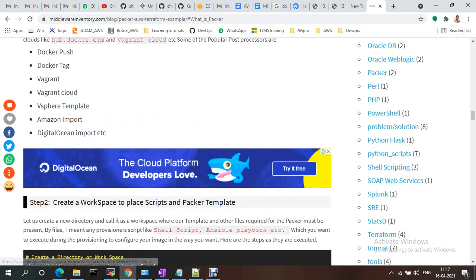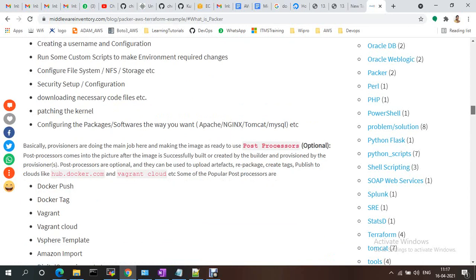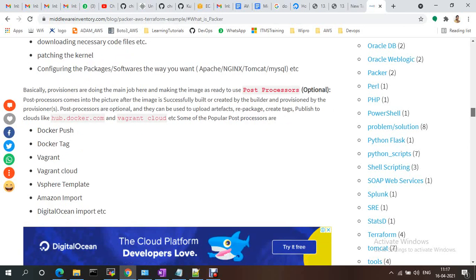Along with that we have one more, that is post-processors. It's optional. Post-processors run after the image is successfully built and created by the builder and provisioners. They can be used to upload artifacts, create tags and publish to the cloud. At that time we will use docker push, docker tag.